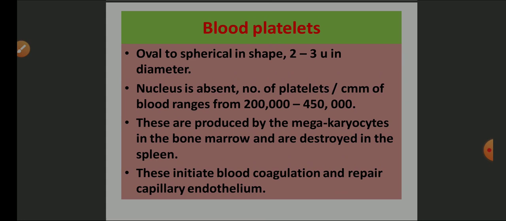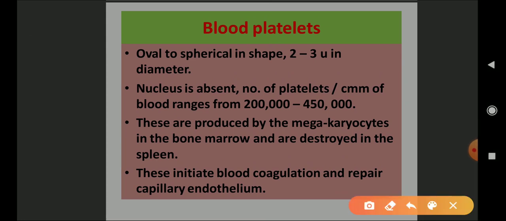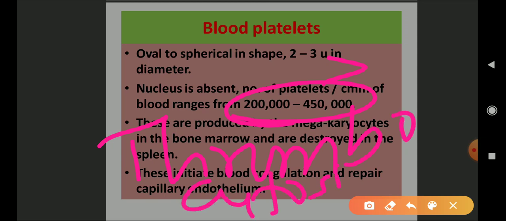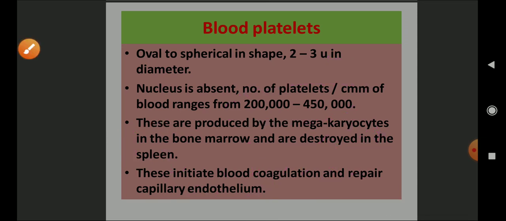That is blood platelets. If the number of platelets increases more than normal, that is, more than 450,000, then it is known as thrombocytosis. So this is one clinical information for you. It is known as thrombocytosis.